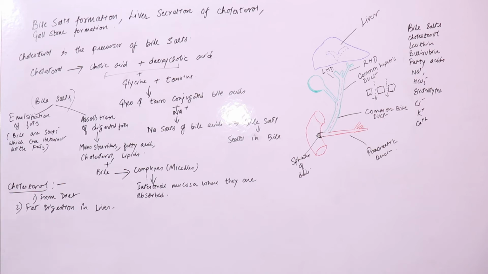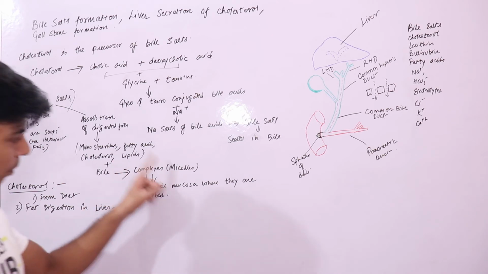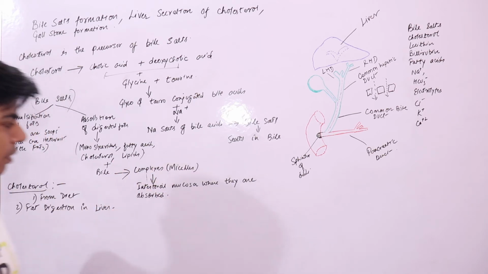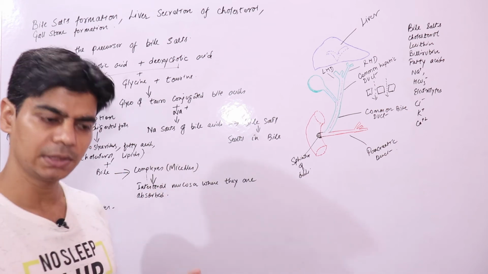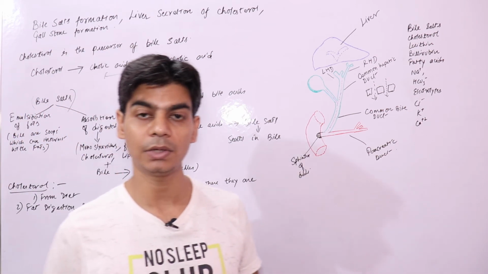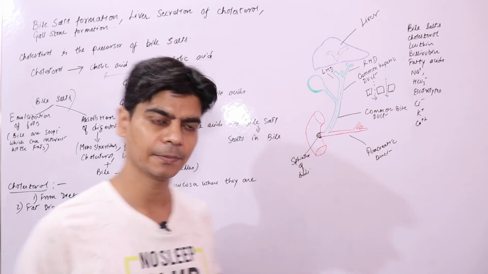One important thing is that cholesterol is not soluble in water, it is insoluble in water, but bile salts and lecithin combine physically with cholesterol, like we have studied here. Bile salts combine with these digested products to form complexes called micelles, which keep cholesterol in solution, in colloidal solution basically.